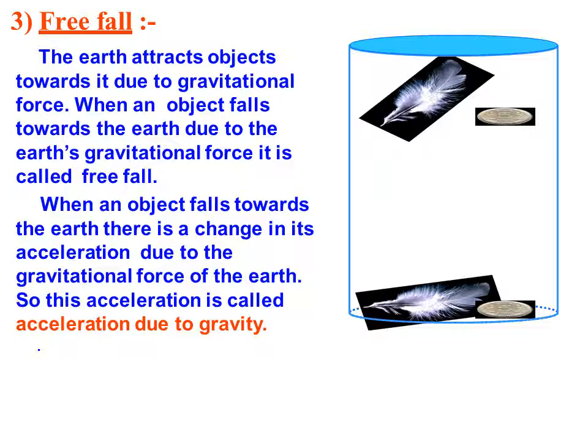When an object falls towards the earth, there is a change in its speed due to the gravitational force of the earth. Acceleration means change in speed. So this acceleration is called acceleration due to gravity. The change in the speed of an object due to gravity is called acceleration due to gravity. So this was all about free fall.